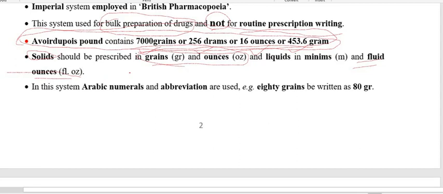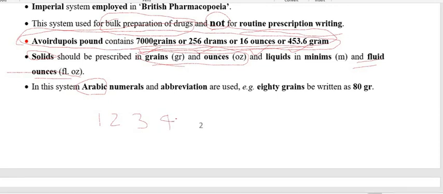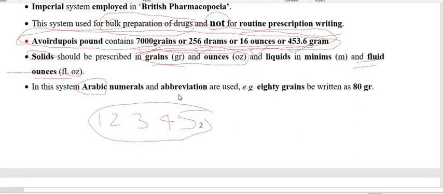And in this system we use the Arabic numerals. Arabic numerals means 1, 2, 3, 4, 5. So in the Avoirdupois system of weight and measure, we use Arabic numerals, followed by the abbreviation.